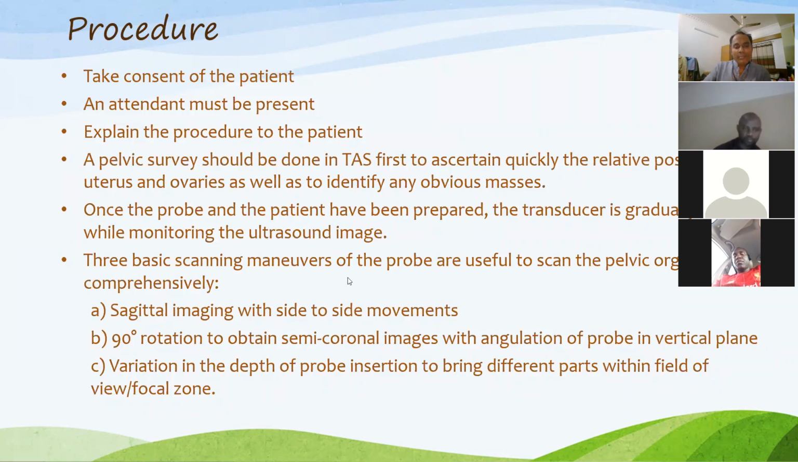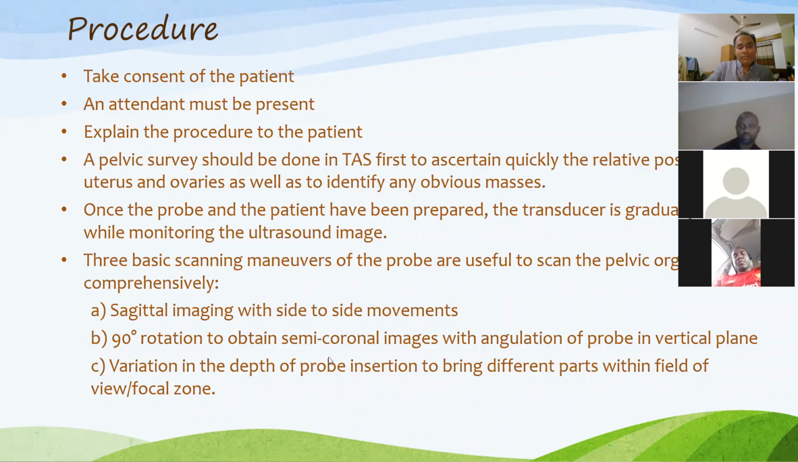Three basic scanning maneuvers of the probe are useful to scan the pelvic organs comprehensively. First, sagittal imaging with side to side movements. When we scan sagittally, we hold the handle and move side to side to see what we want to see. If you want to see the right ovary, then you tilt your transducer towards the right. If you want to see the left ovary, you tilt to the left, like this. If you want to see the fundus, then tilt to the fundus.